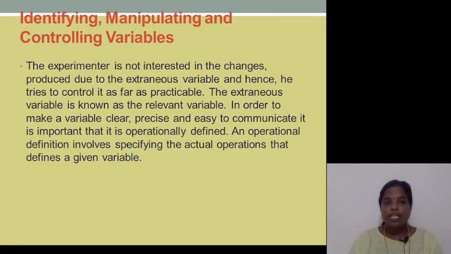The experimenter is not interested in the changes produced due to the extraneous variable and hence he tries to control it as far as possible. The extraneous variable is also known as the relevant variable because outside factors can influence our study, our research. In order to make a variable clear, precise and easy to communicate, it is important that it is operationally defined. An operational definition involves specifying the actual operations that give a given variable.